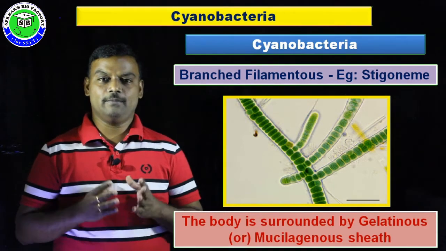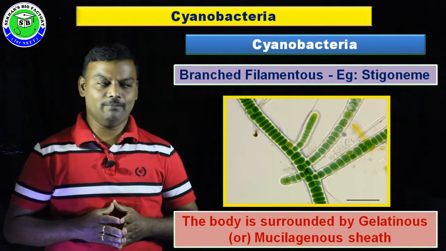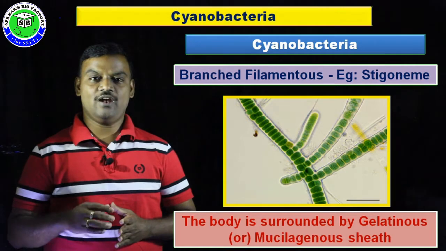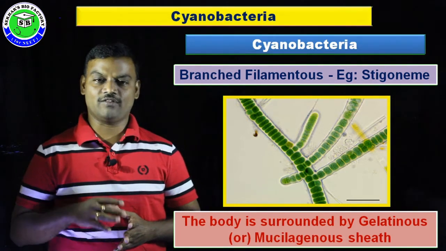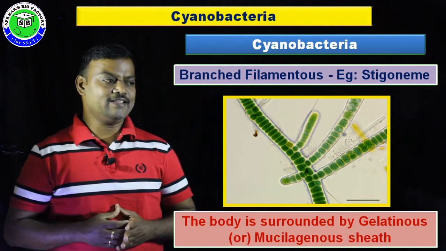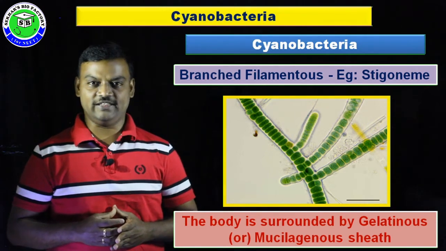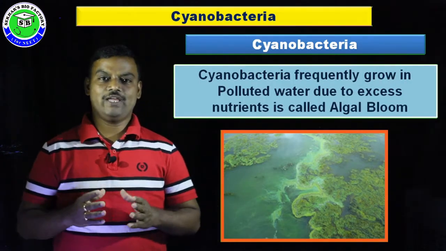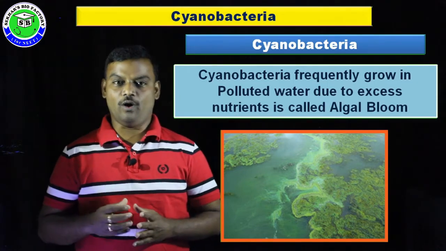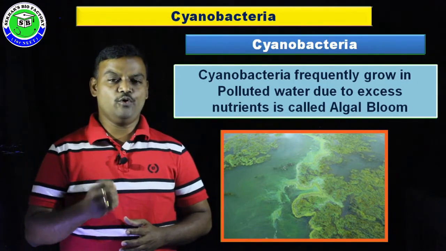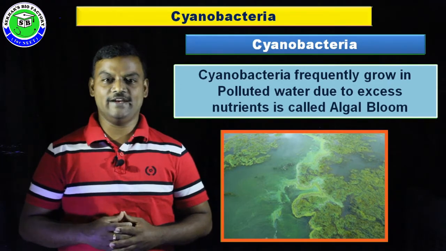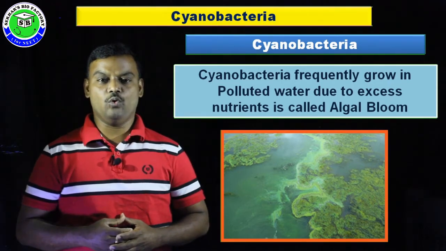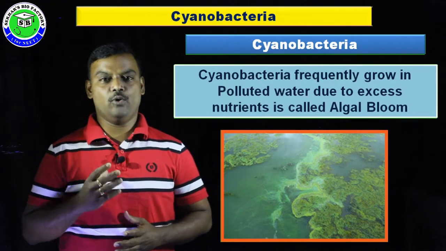These members, especially colonial and filamentous members, have an additional layer around the filament or cell, a gelatinous or mucilaginous sheath. Cyanobacteria frequently grow in polluted water because this polluted water is rich in nutrients. To utilize these nutrients, the cyanobacteria grow in the form of a group in polluted water.